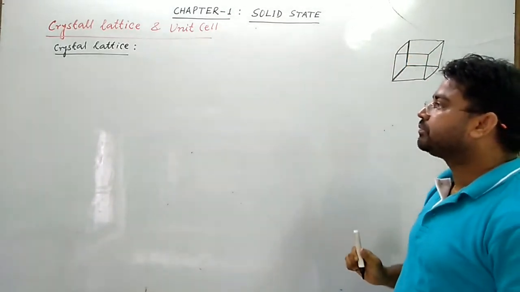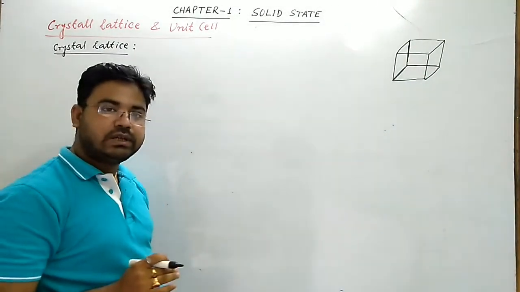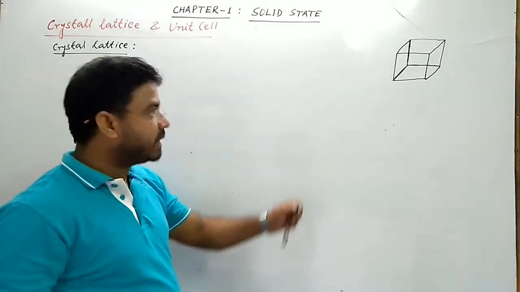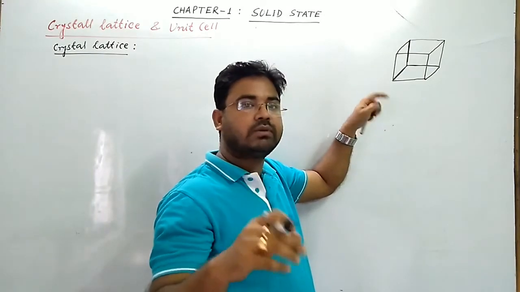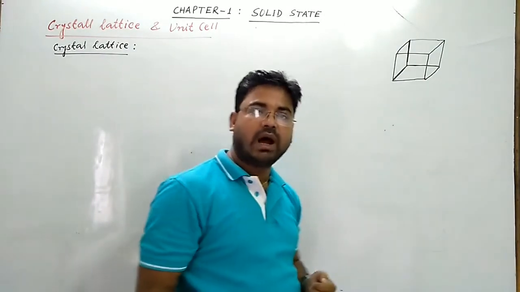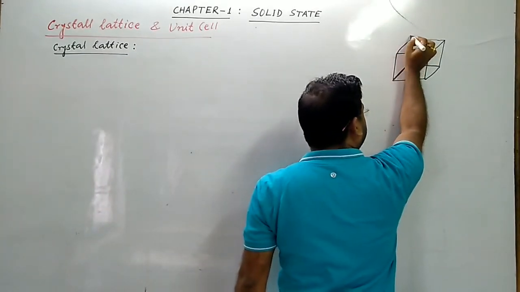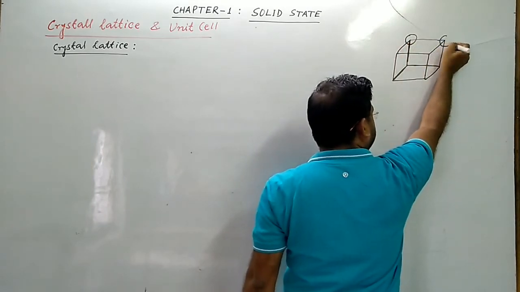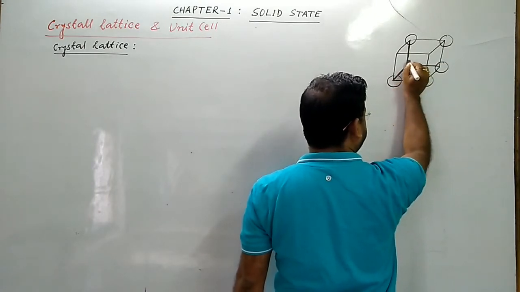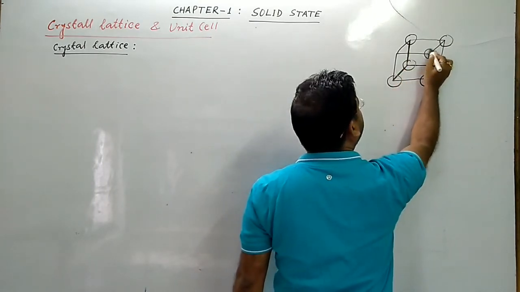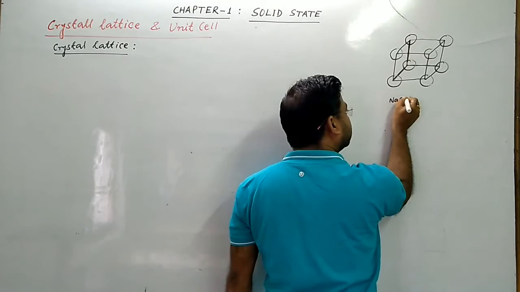So what is crystal lattice? In a crystalline solid, the constituent particles are arranged in a definite geometrical pattern in the three-dimensional space. The constituent particles may be atoms, ions, or molecules. Say we are considering an NaCl crystal.